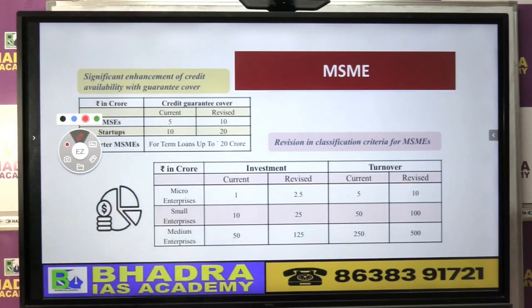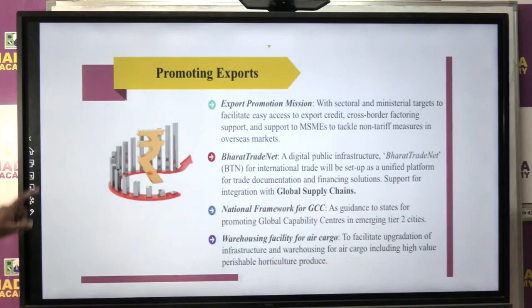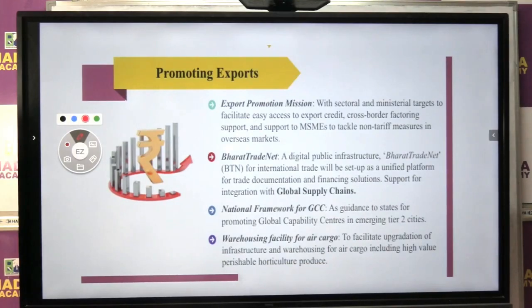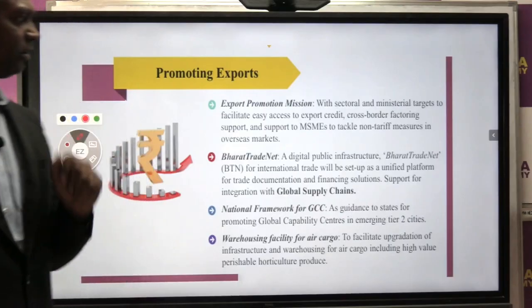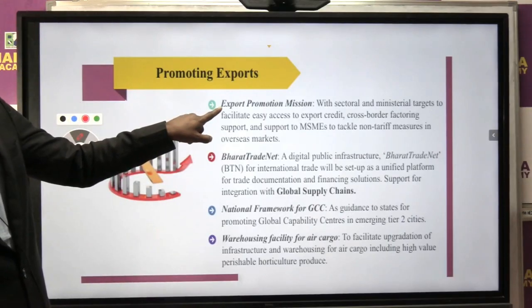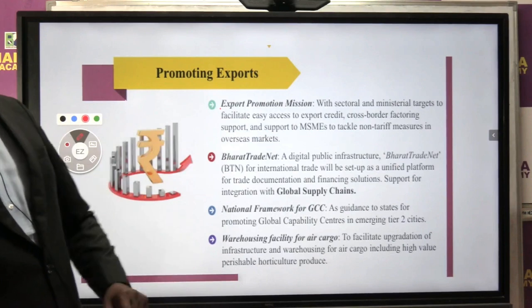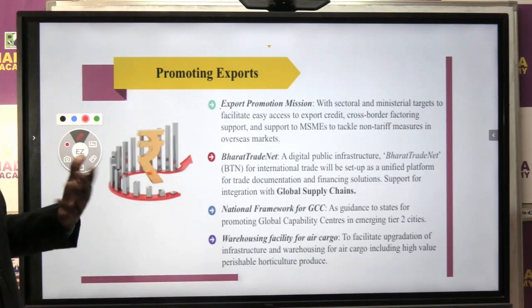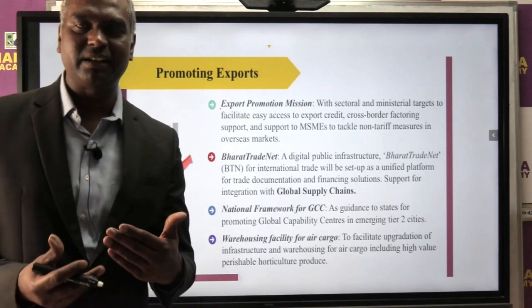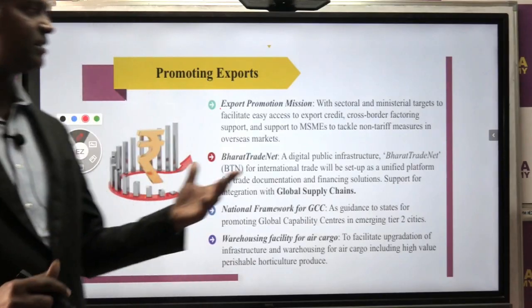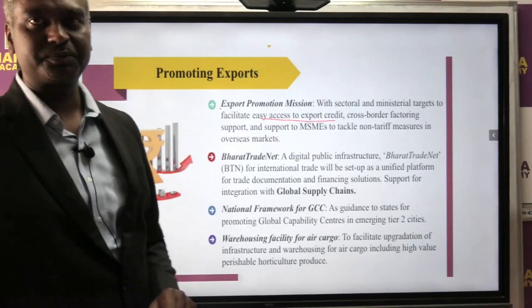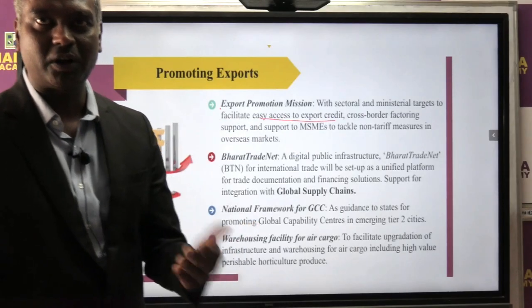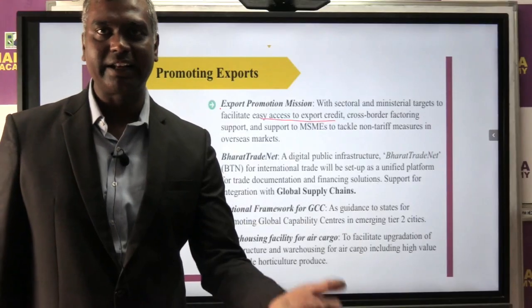Clear? Okay. Now export is another important area where the government is focused. This is also one of the engines for our Viksit Bharat. Here, the government is going to create an export promotion mission, basically to help people export easily, get loan facility, etc. For example, easy access to export loan, because when you are doing export, it already comes under the priority sector lending of RBI.